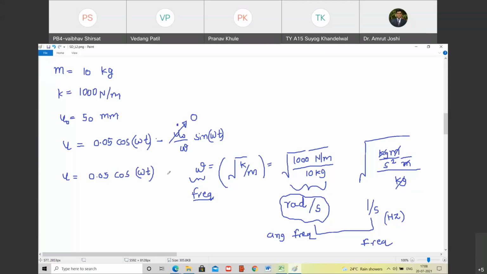Okay. So root k by m. Now can you tell me what is the value of root k by m here? K is 1000 and this is 10 kg. So the answer will be 10 radian per second. Are you with me? So I am going to substitute this value as 10 here. Happy?